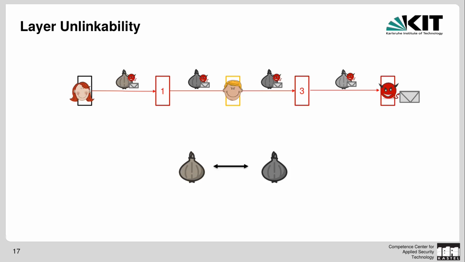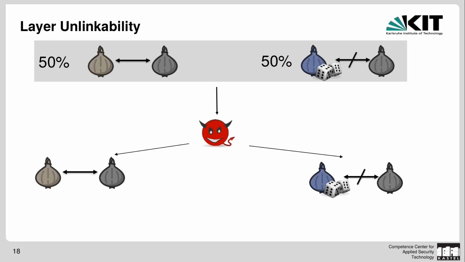So how do we do this formally? Well, we define a game, and in 50% of the cases we give the two onion layers that belong together to the adversary, and in the other 50% of the cases we start with the random onion layers. So we pick one of the two and give it to the adversary. Now the adversary has to guess which of the options was presented to him. And if he can do so with non-negligible advantage, so actually better than just randomly guessing, then we say, well, he must have some idea which onion layers belong together and which other onion layers don't. And therefore we say layer unlinkability is not achieved, and thus the onion routing or mix protocol is not secure.